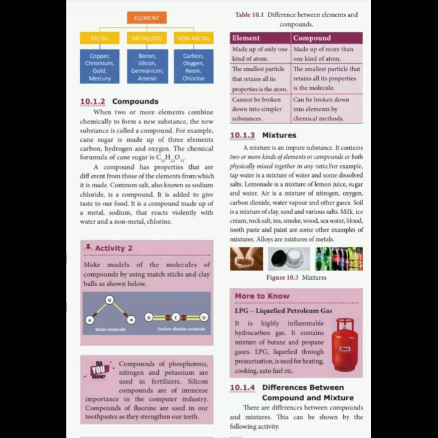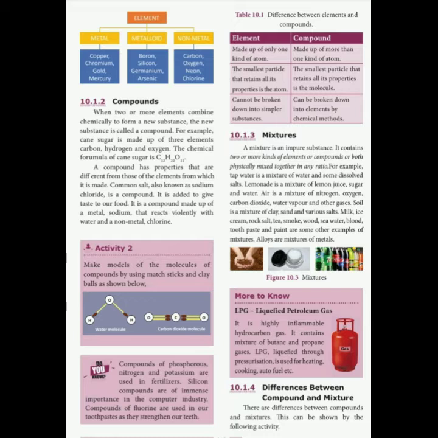We know metals and non-metals. Metals have a shining property, are sonorous in nature, that is, they produce sound. They are good conductors of heat and electricity, and they are ductile. That means we can make them into sheets or rods. Those properties cannot be seen in non-metals. But metalloids have the properties of both metals as well as non-metals. Examples are boron, silicon, germanium, arsenic, etc.